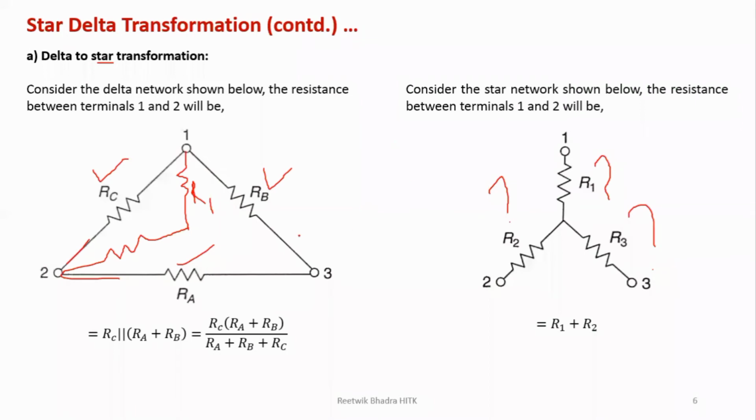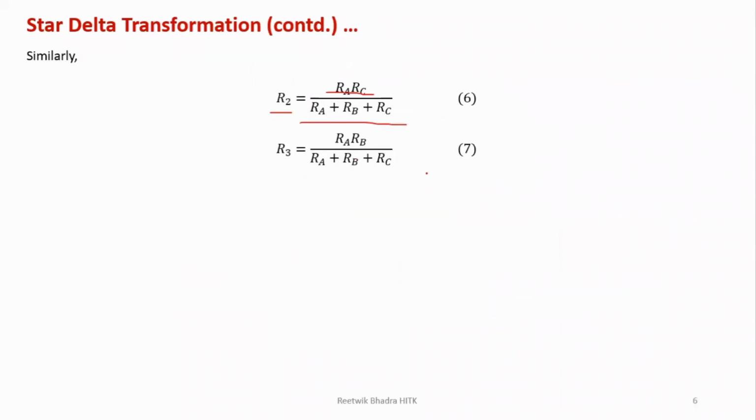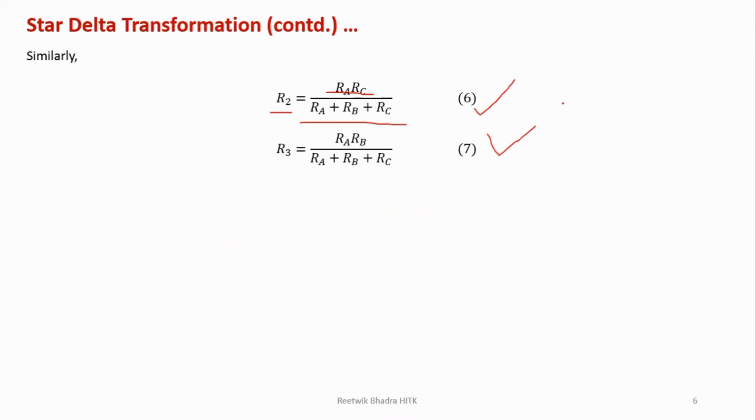Now if we look into R3, what is R3? Let me draw it. R3 over here. So it is formed between these two branches. What are these two branches? RA, RB. So it should be RA RB divided by RA plus RB plus RC. So that is your equation. So you should remember these few equations, number 5, number 6 and number 7, to solve your problems. We'll look into how the problems are solved. Don't worry, this is just a derivation to show you what values we are getting.